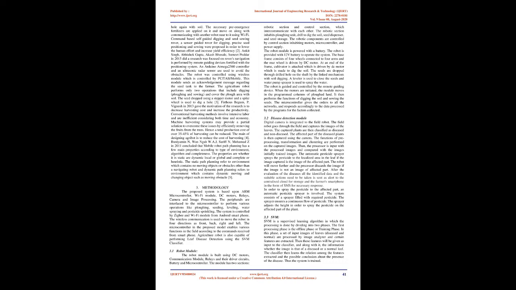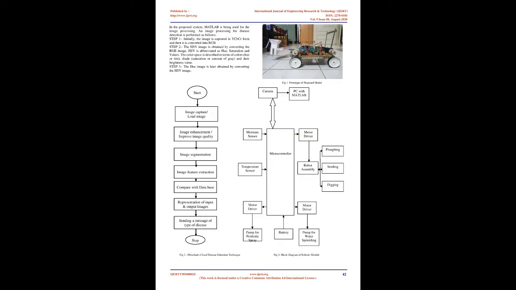4. Bunny Yaman N, Wanenga W.A.J, Sarif N, Mohammed Z in 2011 concluded that mobile robot path planning has a few main properties according to type of environment, algorithm, and completeness. The properties are whether it is static or dynamic, local or global, and complete or heuristic. Static path planning refers to an environment which contains no moving objects or obstacles other than a navigating robot, and dynamic path planning refers to an environment which contains dynamic moving and changing objects such as moving obstacles.